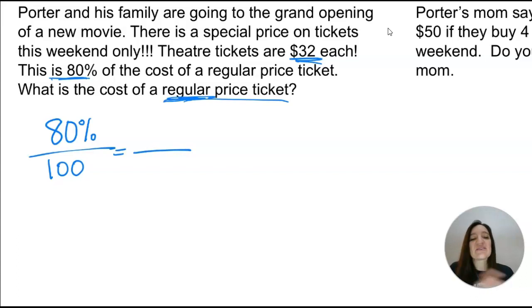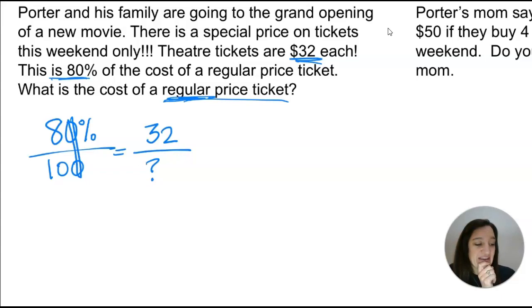And here's the other clue. It's asking you, what is the regular price ticket? What's the whole amount ticket? So that's what it's asking us. What's the regular price? What's the whole amount? You know the part that's on sale, right? But what is the total amount? Okay. So because I'm looking for the whole, I can't do the decimal way, can I? So I've got to stick with the ratio way.